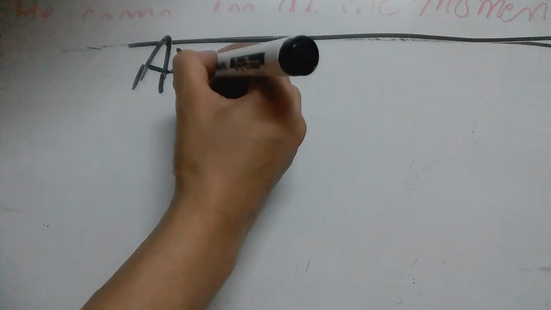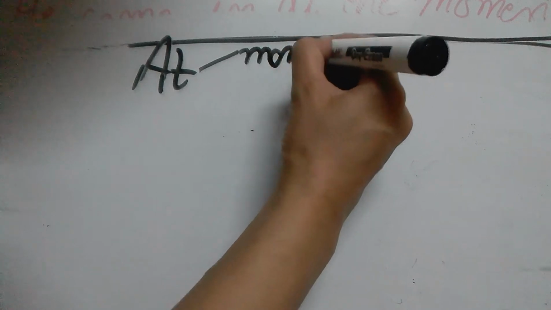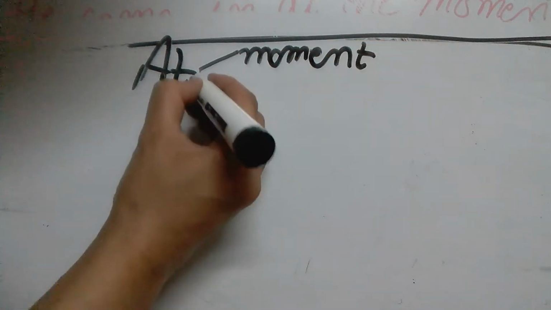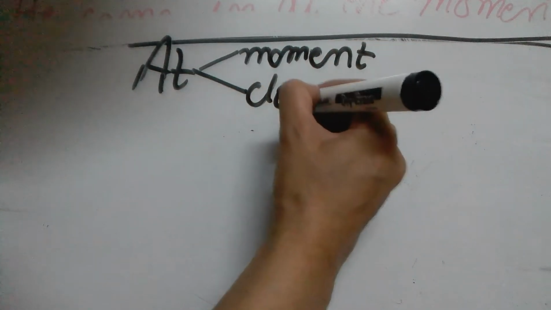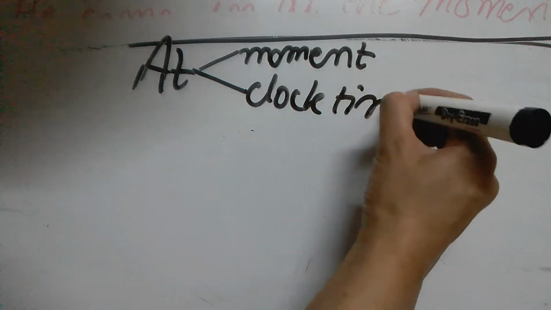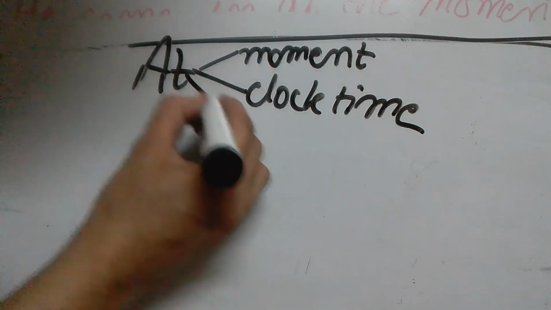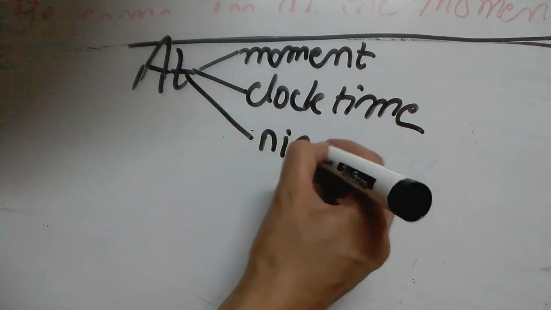The first preposition we are going to study is at. At is used with moment. At is used with clock time. And at is used with night.